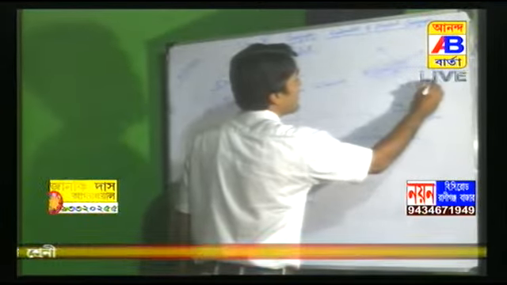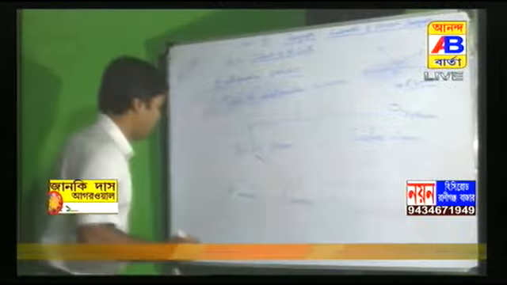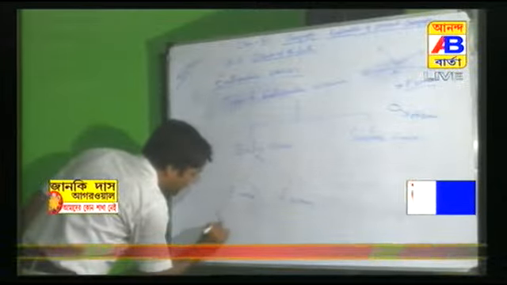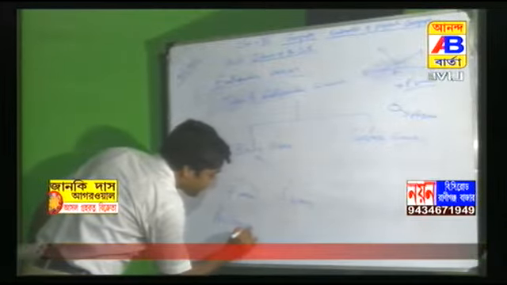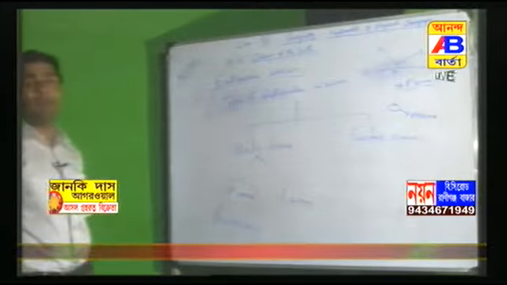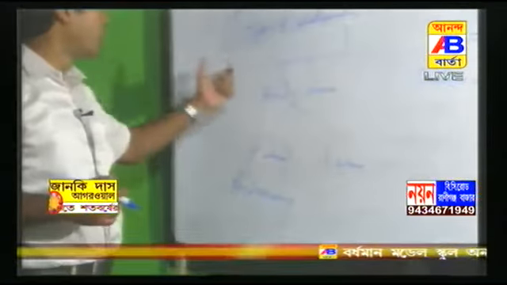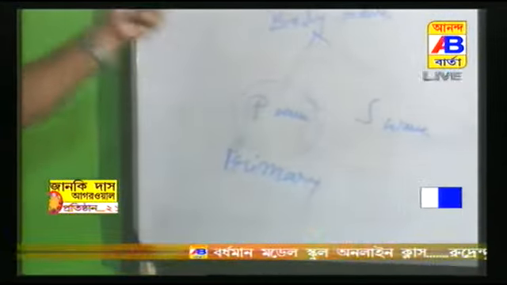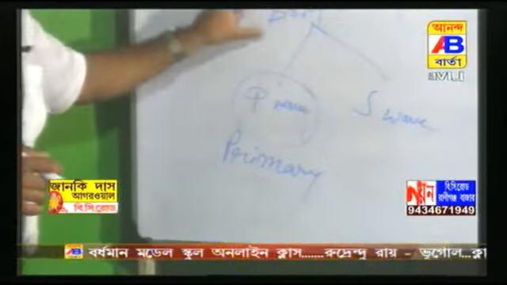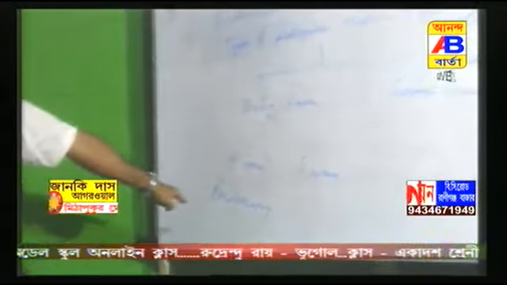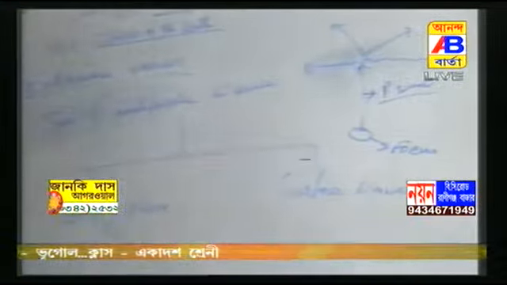P wave stands for primary wave. After the release of energy, the first body wave will develop, and among the body waves, the first wave is the P wave. There are two types of body wave which originate after the earthquake.